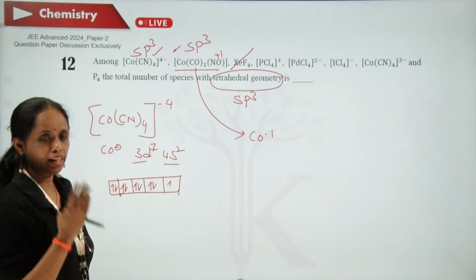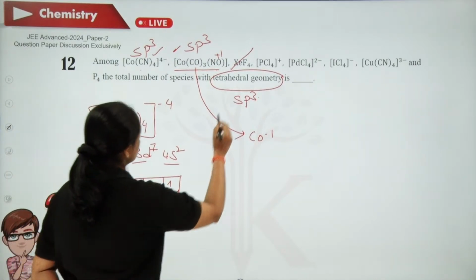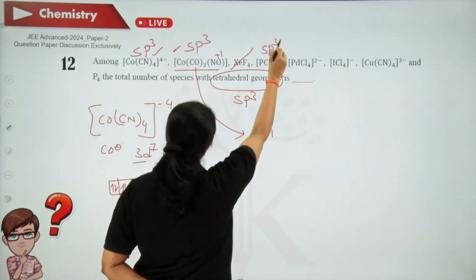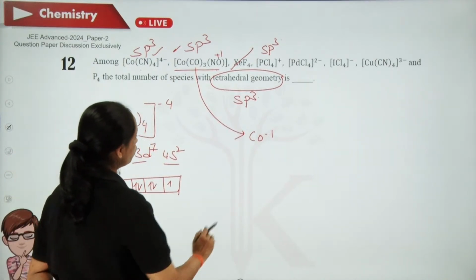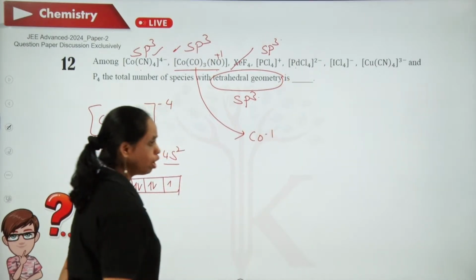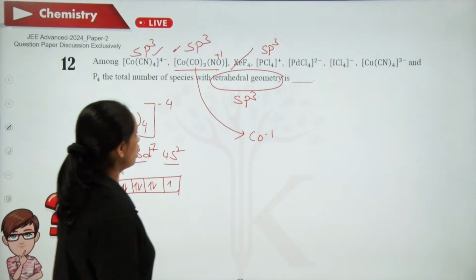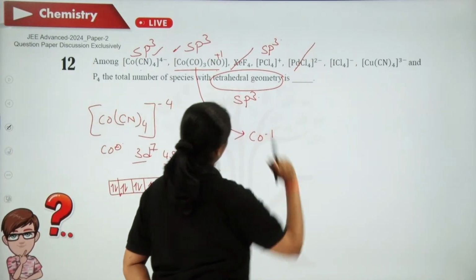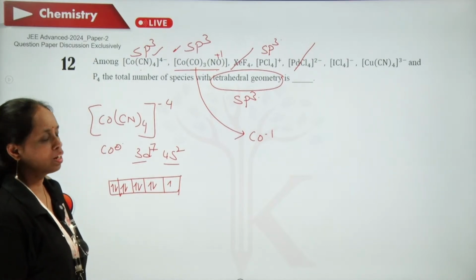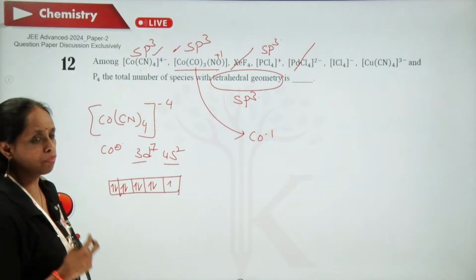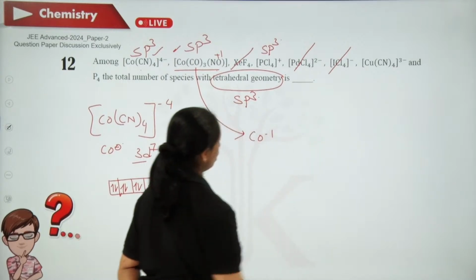PCl4+ has 4 bond pairs, 0 lone pairs. So again sp3 hybridization, and we know that platinum or palladium complexes will show square planar geometry. So strike it off. ICl4- has 4 bond pairs and 2 lone pairs. So again it is square planar.